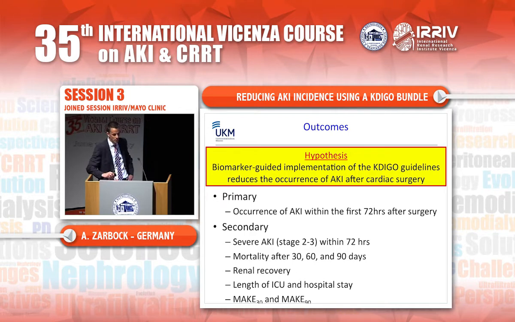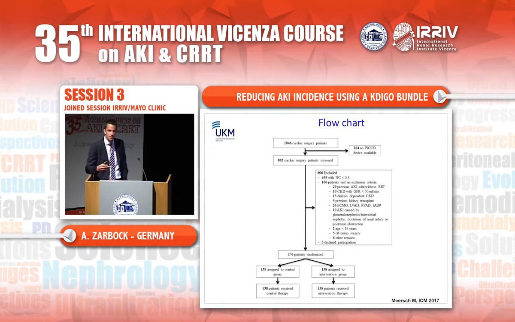Secondary outcomes were severe AKI within the first 72 hours, defined as KDIGO stage 2 and 3, mortality after 30, 60, and 90 days, renal recovery, length of ICU and hospital stay, and the composite endpoint, major adverse kidney events at day 30 and 90. This is a composite endpoint consisting of death, persistent renal dysfunction, and dialysis dependent.